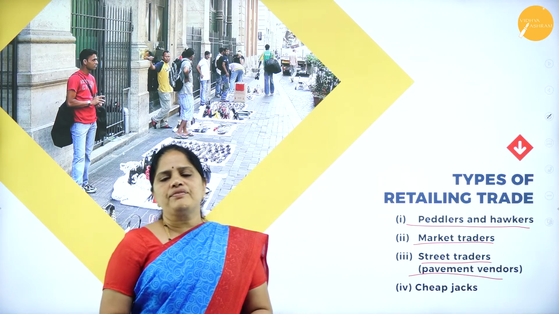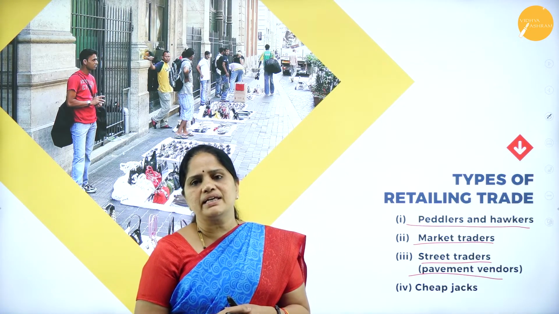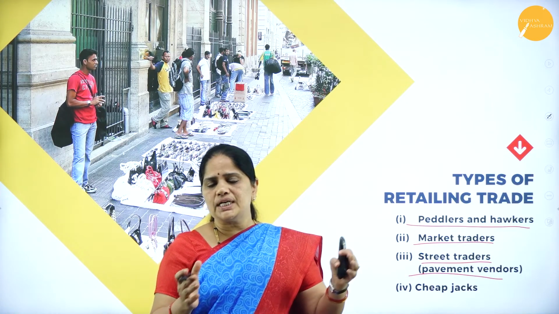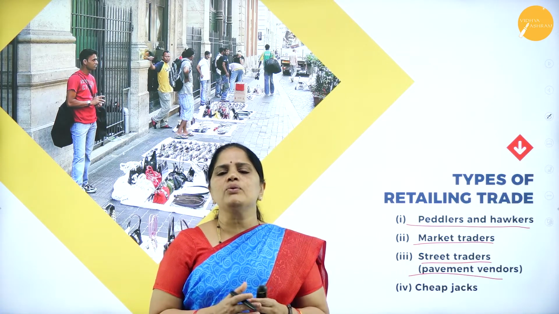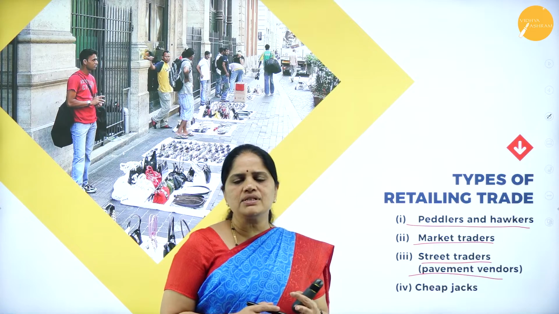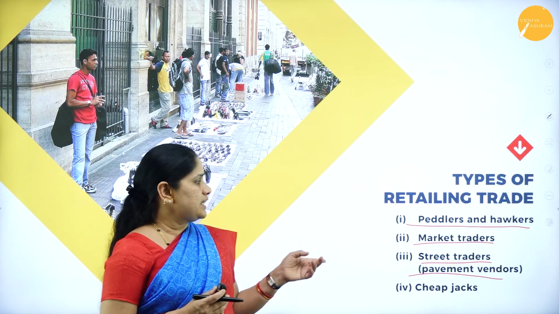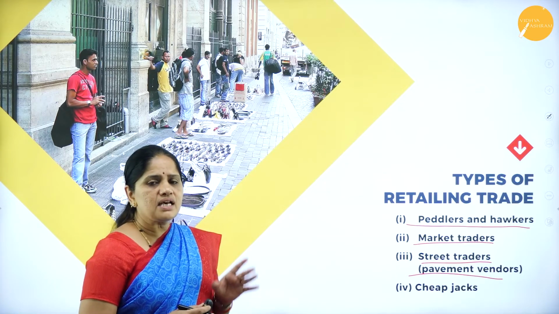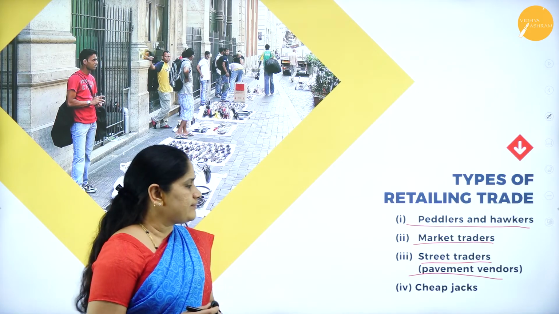Now the next type of traders are the street traders. These street traders usually operate on the pavements where the floating population is the highest, usually near the railway station or the bus stand, where there will be a lot of people moving around, and they will be selling stationery items, or fabrics, or flowers, or fruits, vegetables, etc. These street traders are different from market traders. They do not change the place of business. Every day they take up the same place, and they sell the same products every day.